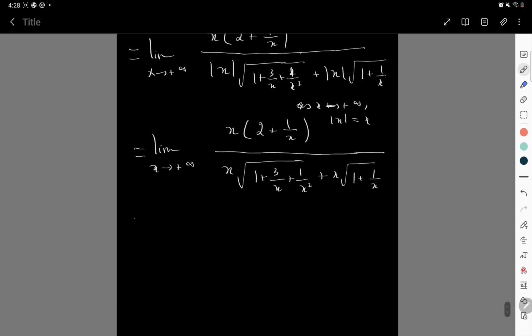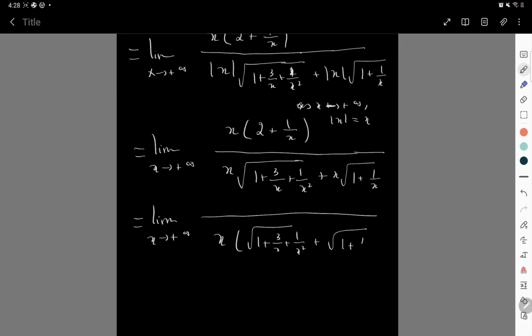Great. Now, after all this work, I can notice that I can factor out an x on the bottom. Notice that if you factor out an x, that's what you get.